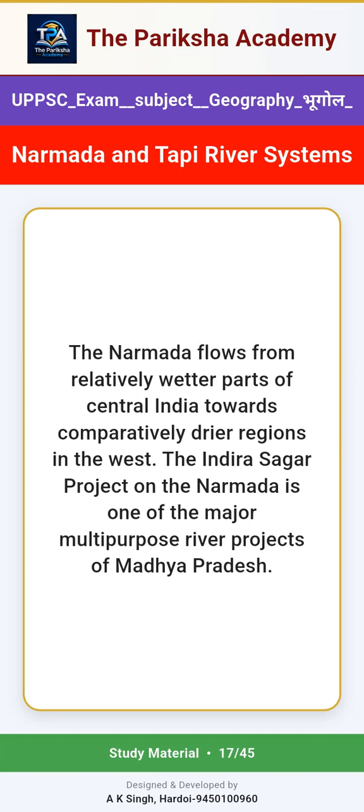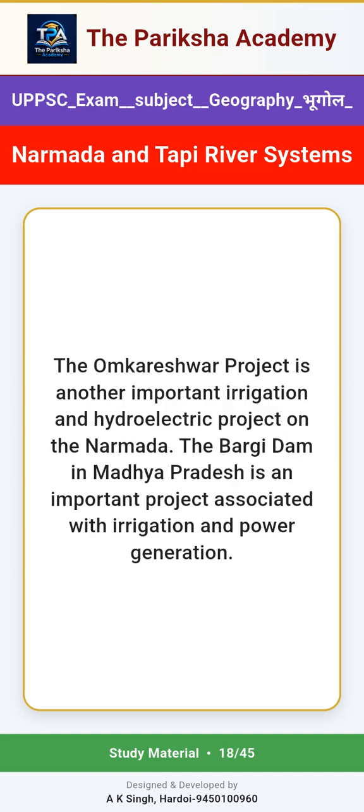The Indira Sagar project on the Narmada is one of the major multipurpose river projects of Madhya Pradesh. The Omkareshwar project is another important irrigation and hydroelectric project on the Narmada. The Bargi Dam in Madhya Pradesh is an important project associated with irrigation and power generation.